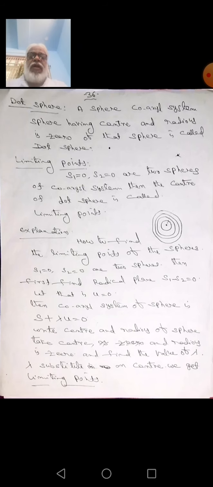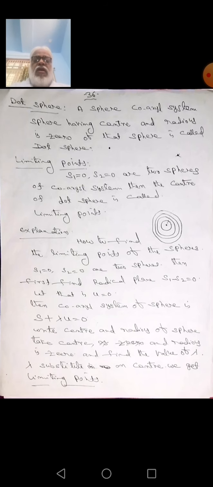What are the limiting points? Suppose S1 equal to 0 and S2 equal to 0 are two spheres of a coaxial system, then the centers of the dot spheres are called the limiting points. If S1 equal to 0 and S2 equal to 0 are two spheres, we find the radical plane, that is S1 minus S2 equal to 0, which gives one plane equation, and the system is S plus lambda u equal to 0 in that form.